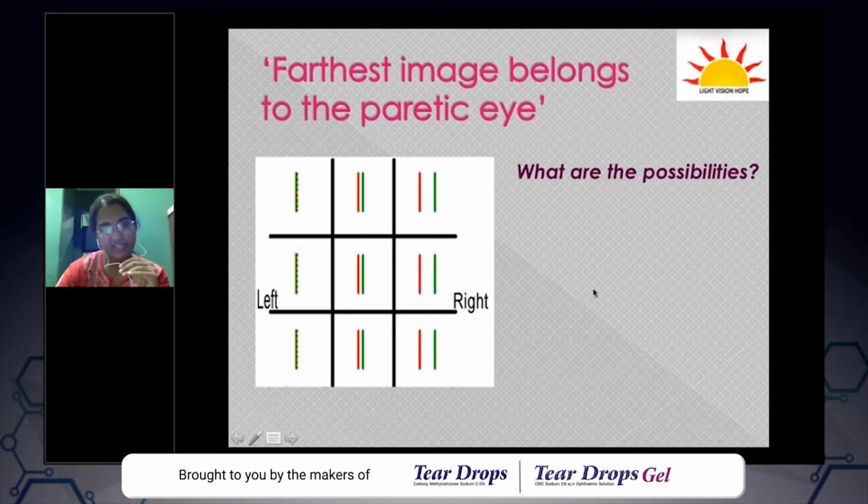Okay. The next step is to find out the position of maximum separation, the maximum horizontal separation in this case, of the images. You can see that this patient has maximum separation in right gaze, and out of this, this is slightly higher. So the patient has maximum separation in dextroversion. Okay, I hope it's clear for everyone. And then you just think of a patient with maximum separation of images in dextroversion.